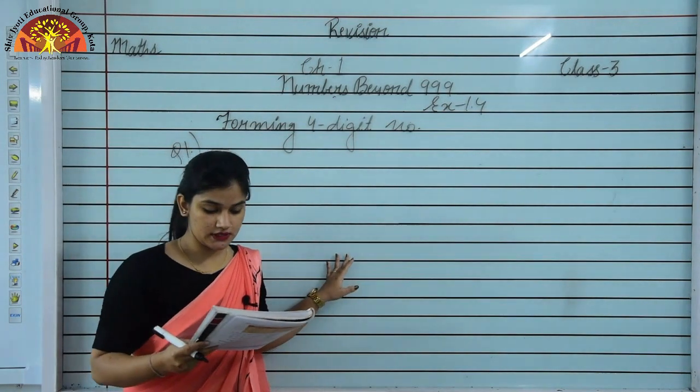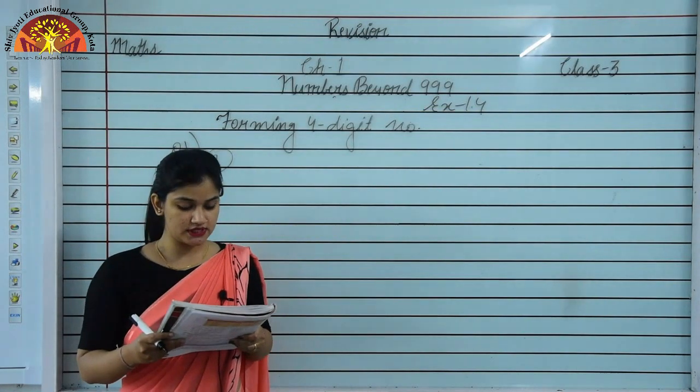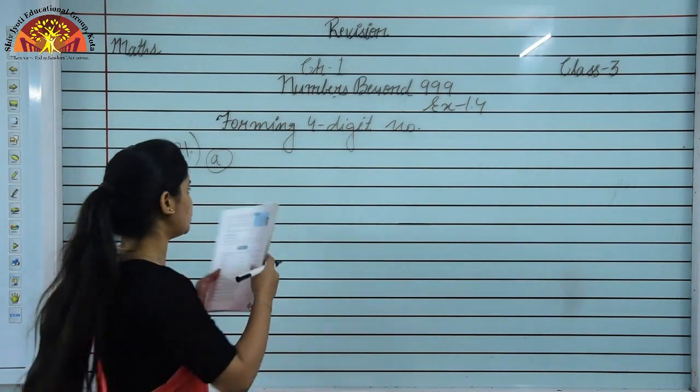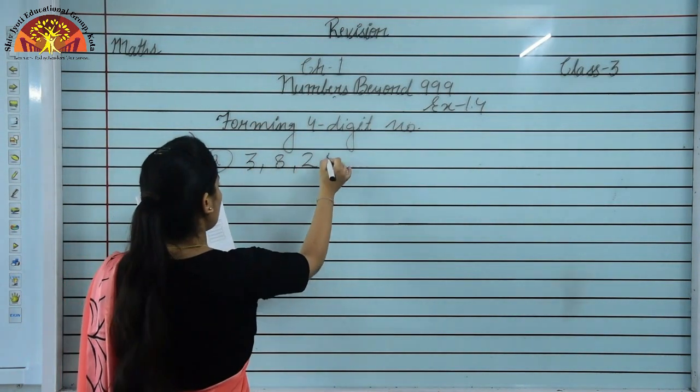Question number 1 is, build the greatest and the smallest numbers with the given digits using each digit only once. Digits are given in the question and the digits are 3, 8, 2, 1.